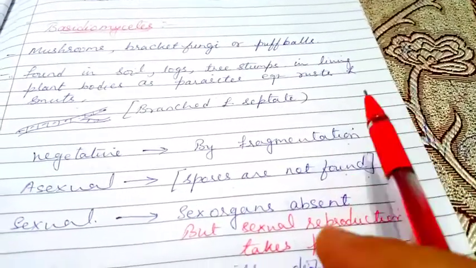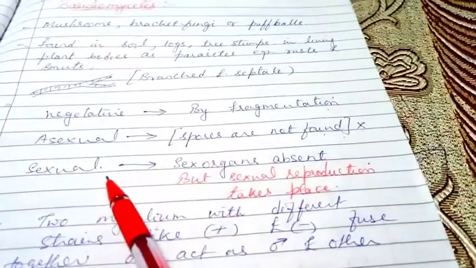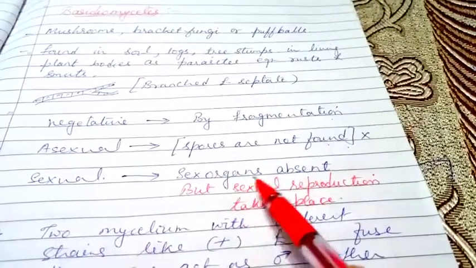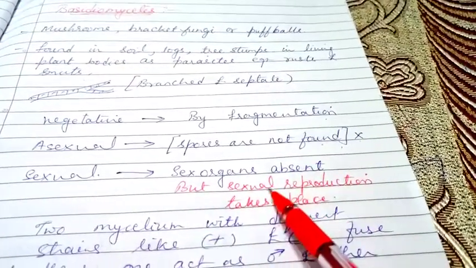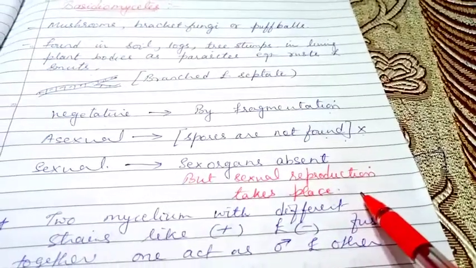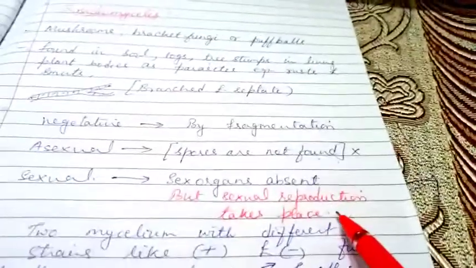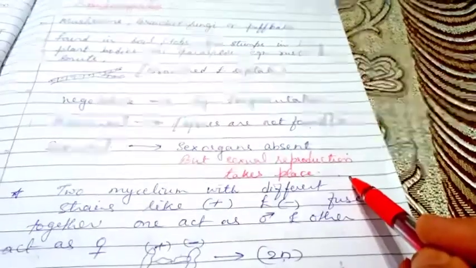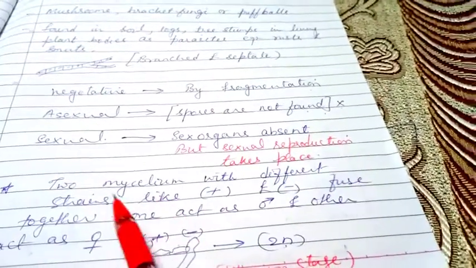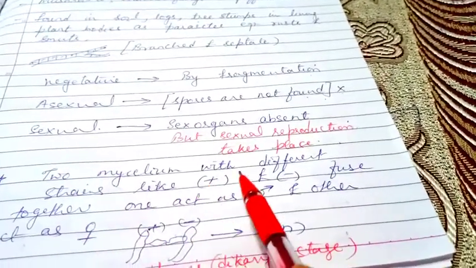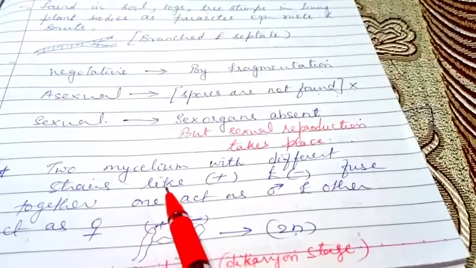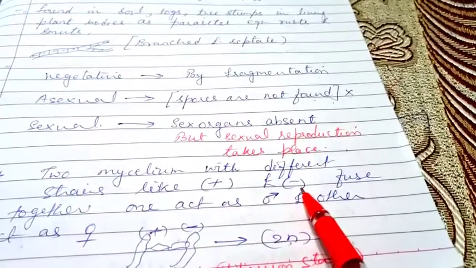So it is missing. When we are talking about the sexual reproduction, sex organs are absent, but sexual reproduction takes place. How does sexual reproduction take place if sex organs are absent? Now this is the method. Two mycelium with different strains like positive and negative.